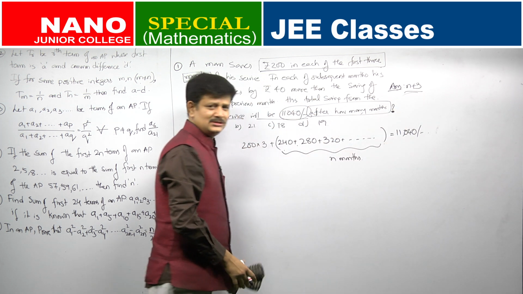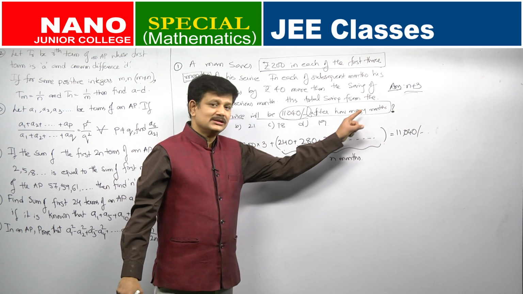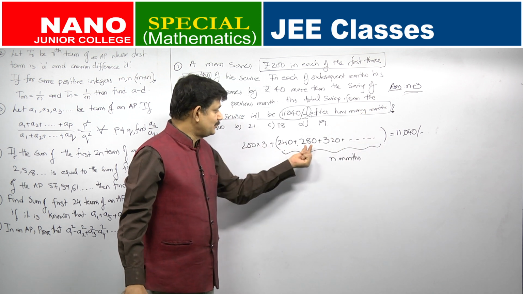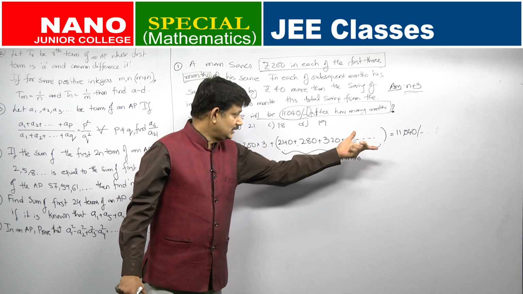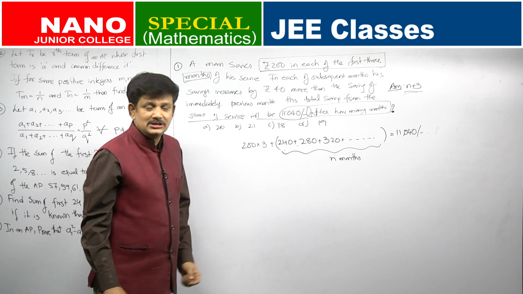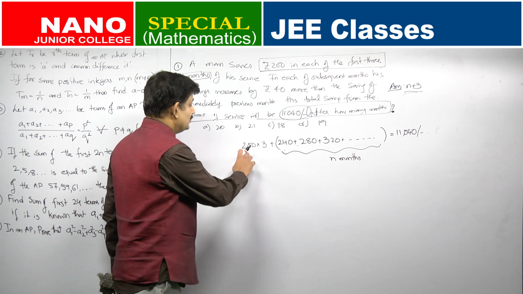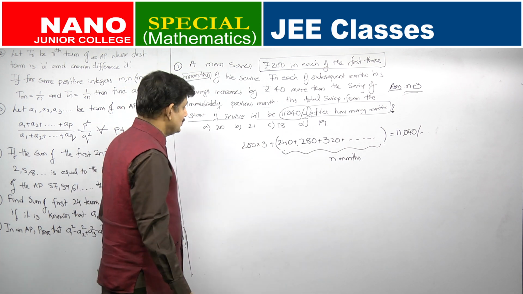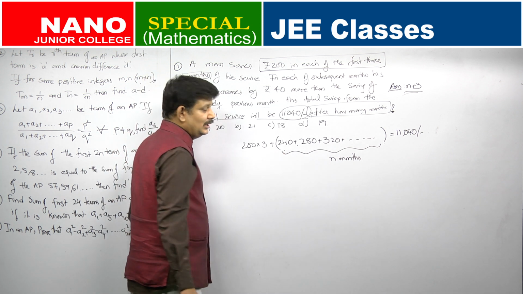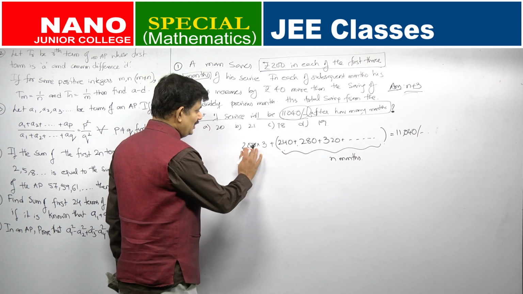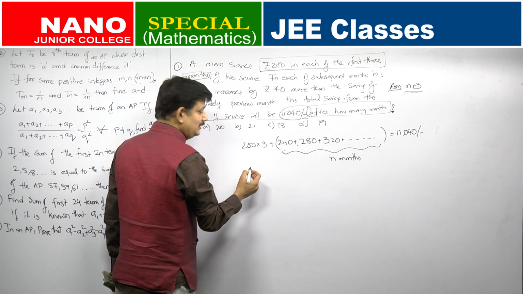So, n months where his savings were increasing in an arithmetic progression. Is this not an arithmetic progression? 240, 280, 320, so on. And in the first 3 months he was able to save 200 rupees constant. So, 200 into 3, that will be 600 rupees. So, let me do this question. This 600, let me send it to the other side.